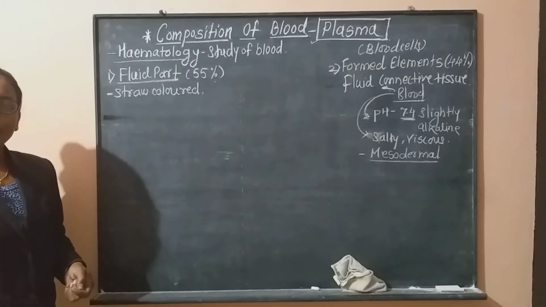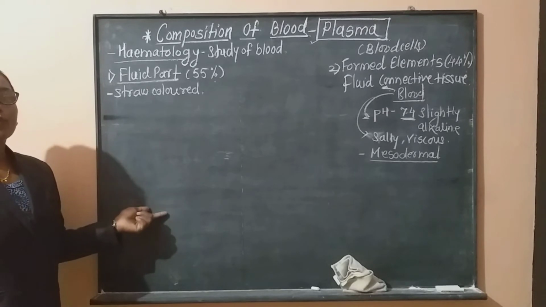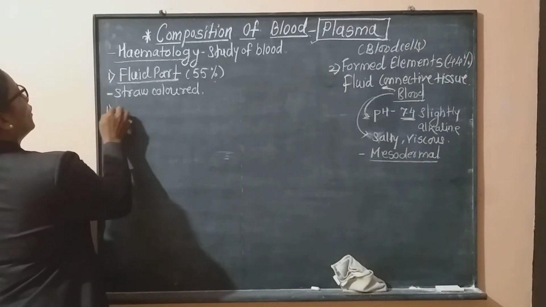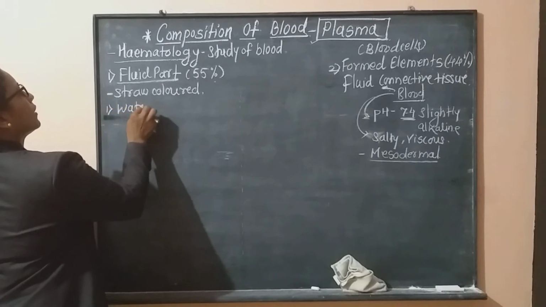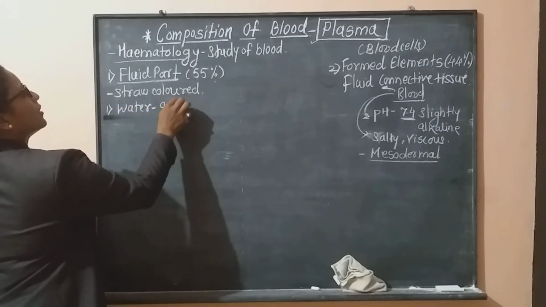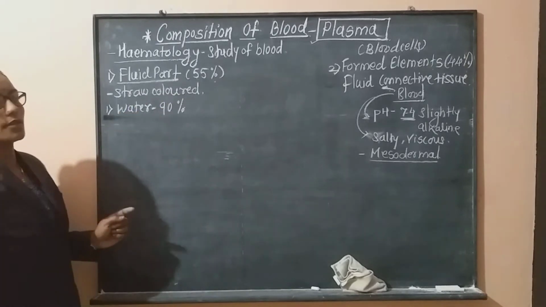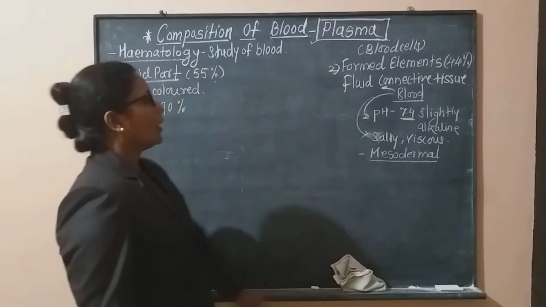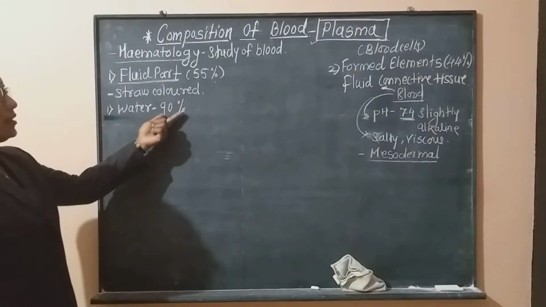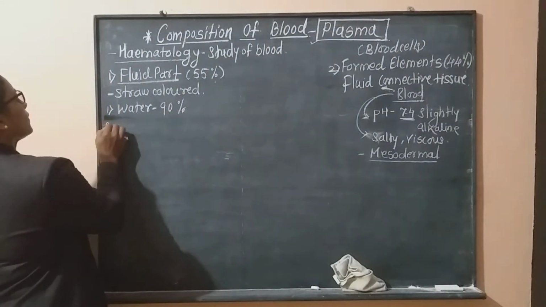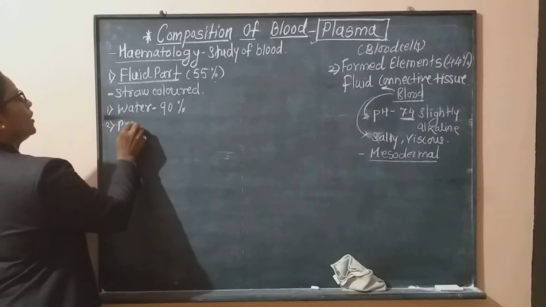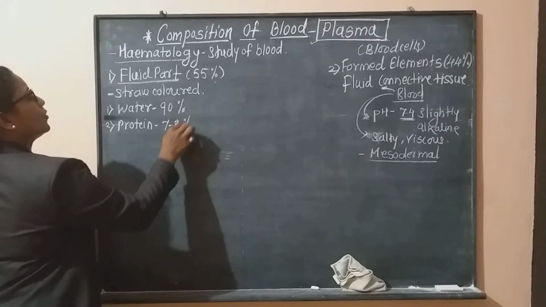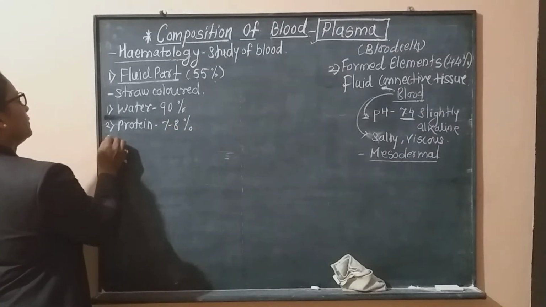Now, in this plasma, certain components are present. The first component of the fluid part is water, and it is nearly 90%. Second, proteins are present, nearly 7 to 8%.